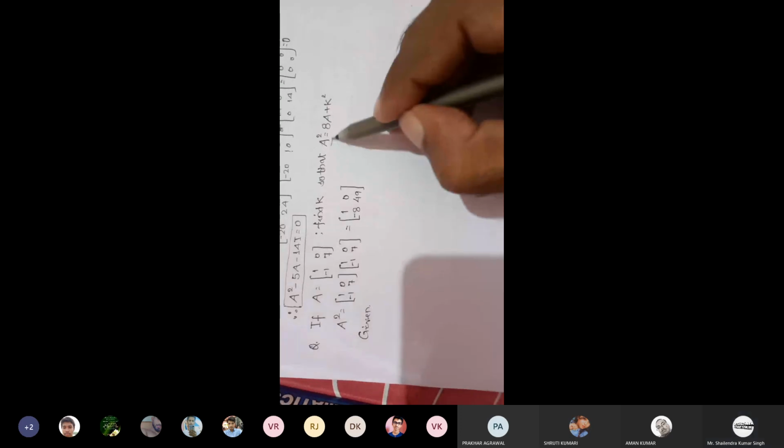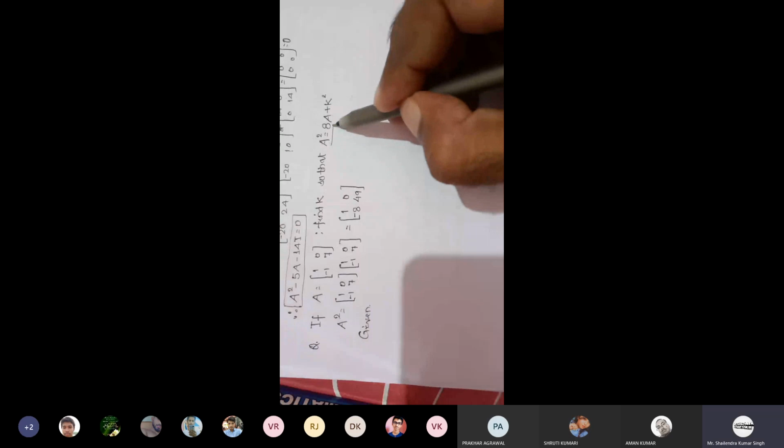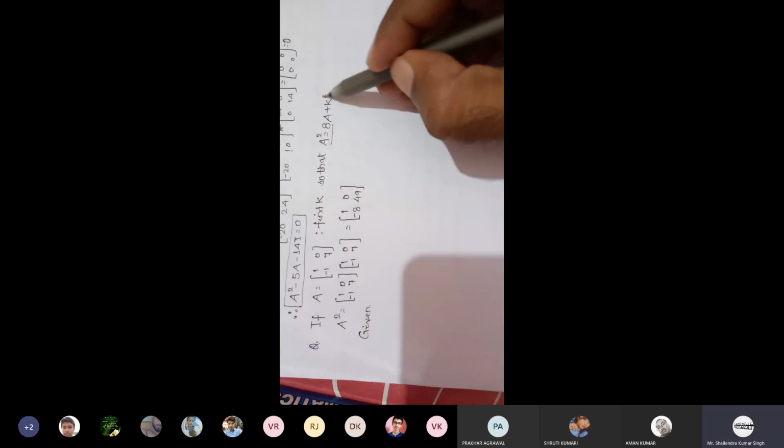So given A square is equal to 8A plus, not k square, it is kI. 8A plus kI. So 1, 0, minus 8, 49, that is A square, is equal to 8A.